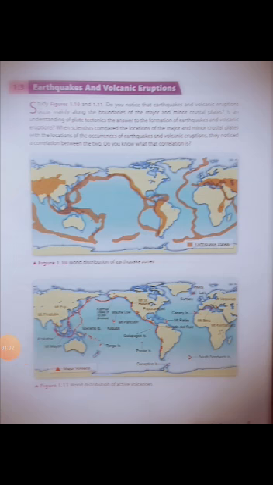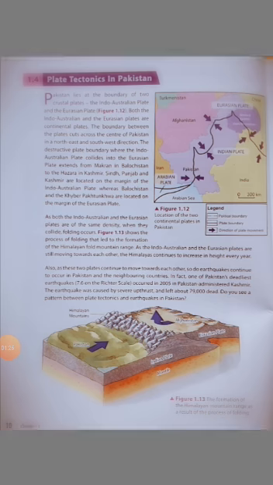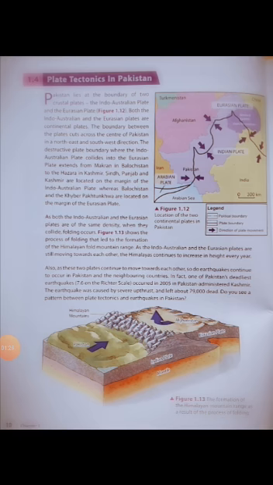Correlation indicates the extent to which one variable increases as the other decreases. On this page, there are two maps. In figure 1.10, you can see world distribution of earthquake zones, and in figure 1.11, world distribution of active volcanoes. Learners, turn the page number 10. On this page, the topic is plate tectonics in Pakistan.